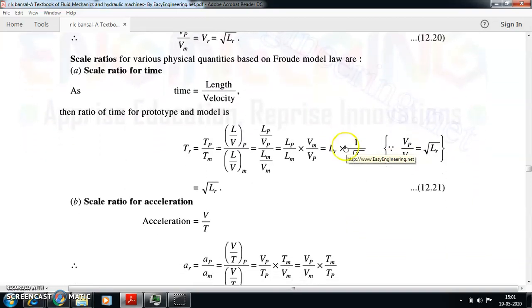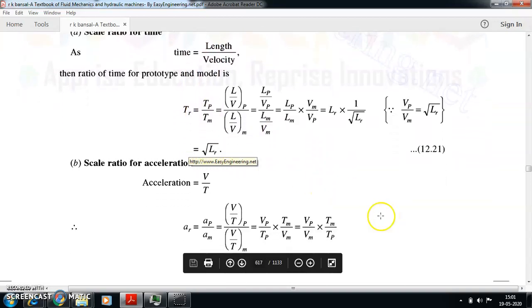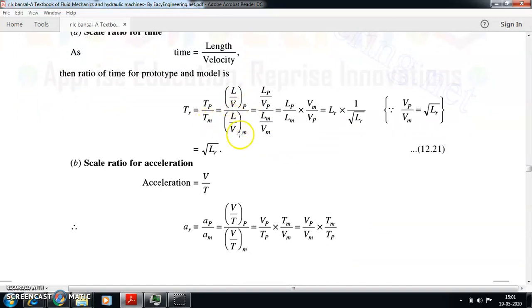Now if I want to put it in terms of the scalar ratio for time, time is length divided by velocity, from the definition of velocity. So I can define Tp by Tm, and I want to expand this: Tp is L by V of P, and Tm is L by V of M, so Lp by Vp divided by Lm by Vm. So the length ratio, or linear dimension ratio, Lp by Lm into Vm divided by Vp.